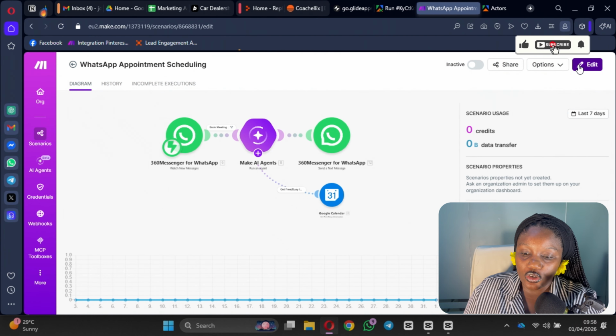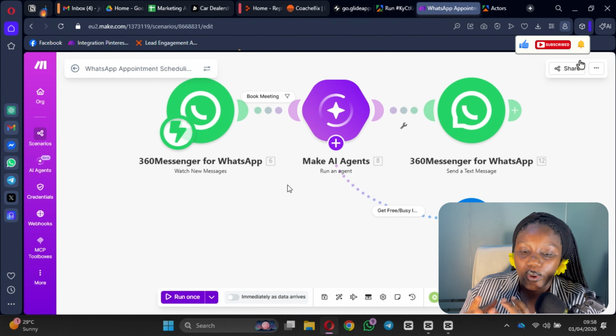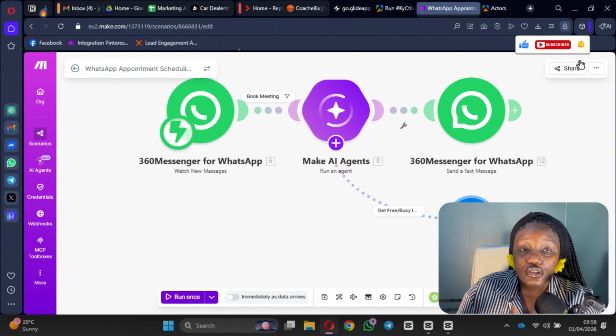If the message contains, oh, I want to book a meeting, when can I have a meeting with you, and all of that, you're going to run an agent that goes into your calendar and gets your free days. It ignores all the days you've marked as busy, returns only your free days, and sends them as a message to the person, like, oh, he did have my free days. You can book a meeting with any of my free days.